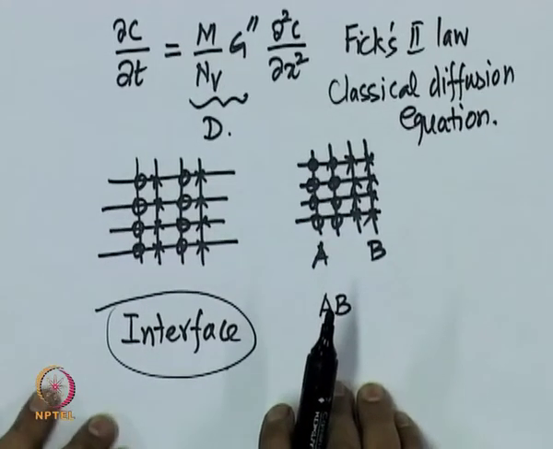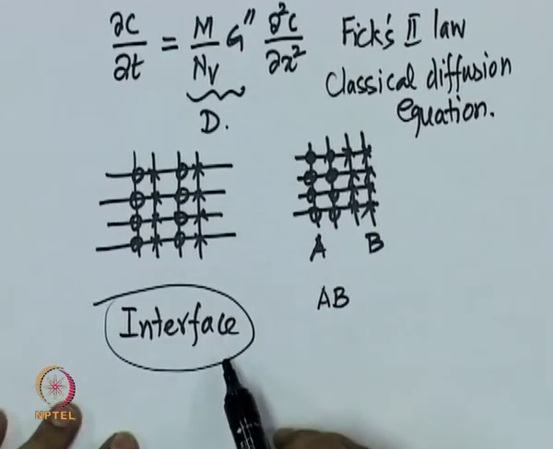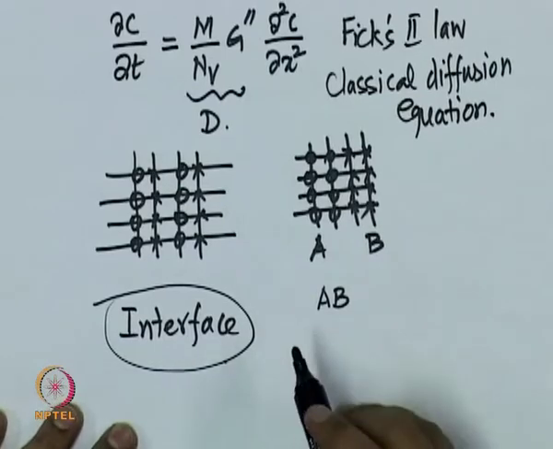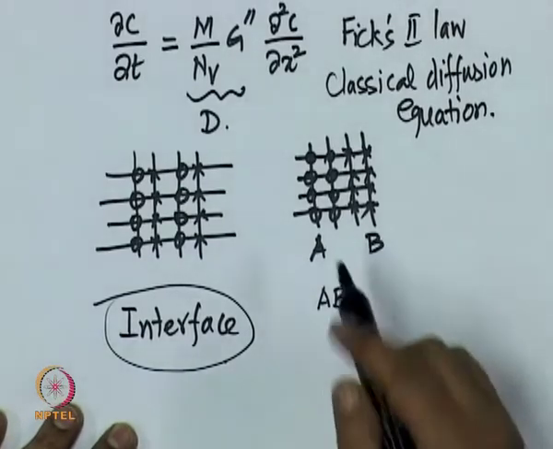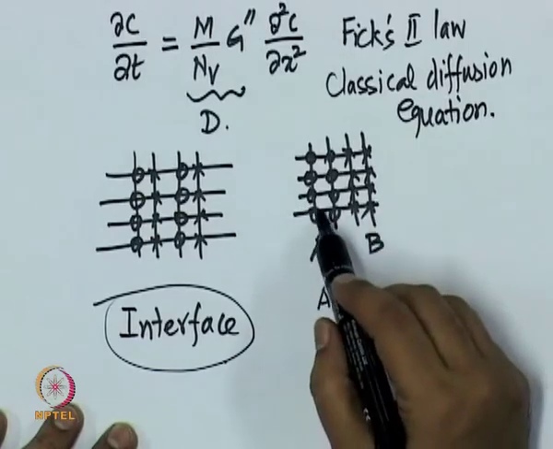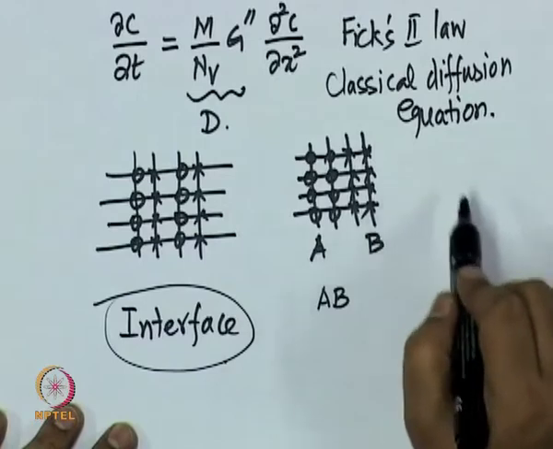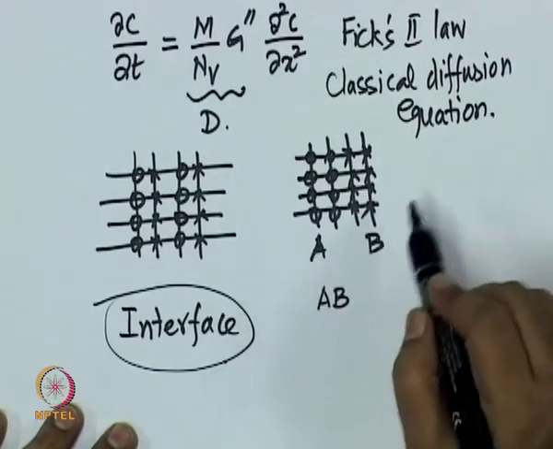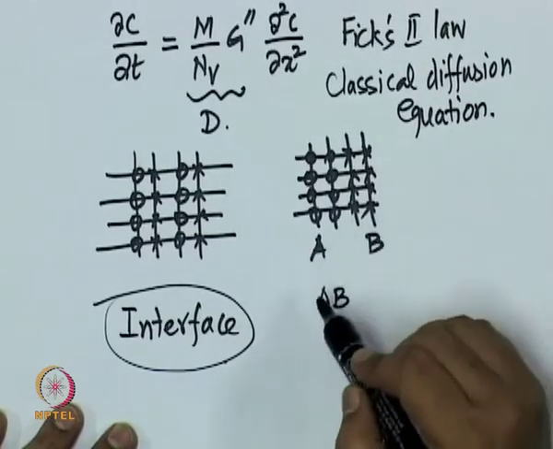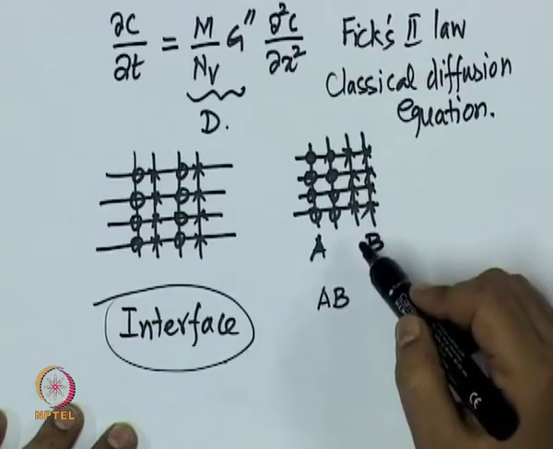What Cahn did is put in the interface related information. In fact, he incorporated incipient interfaces. When the system is trying to undergo phase separation, with small A-rich and B-rich regions forming, however A-rich and however B-rich they are, how much energy the interface between such regions costs the system was incorporated by Cahn.